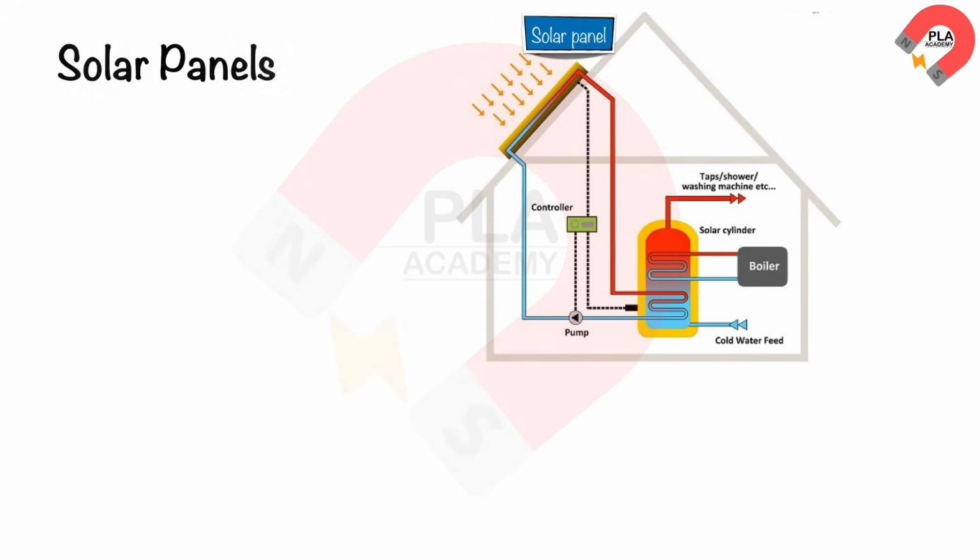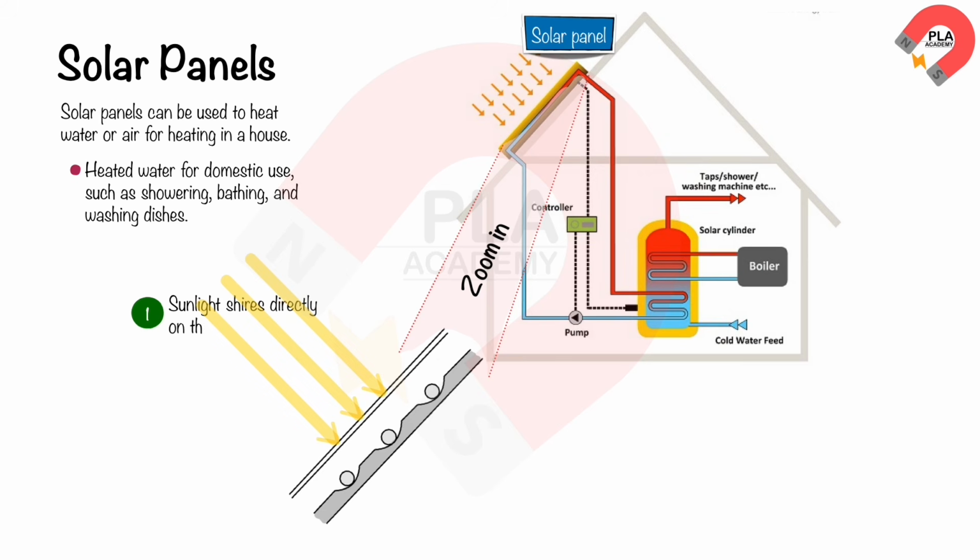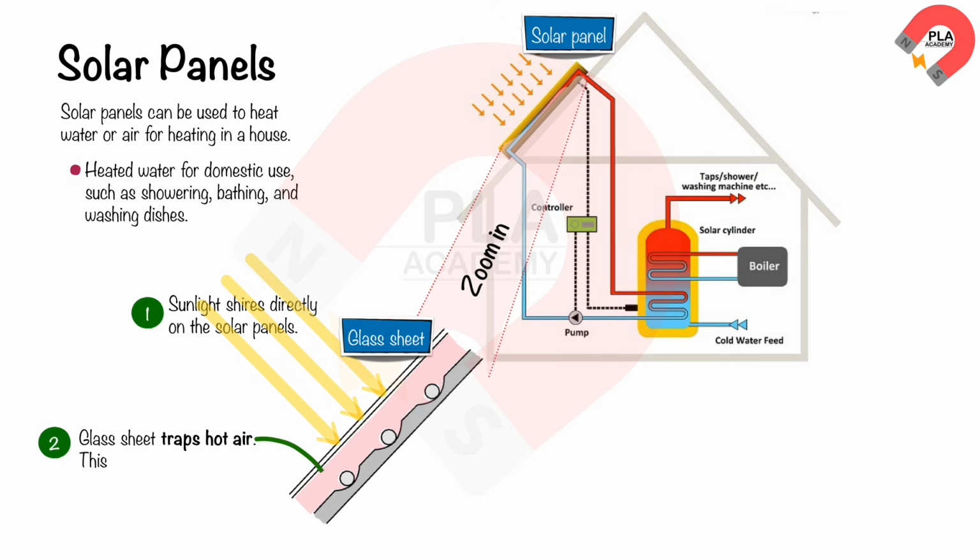Solar panels. Solar panels can be used to heat water or air for heating in a house. Heated water for domestic use, such as showering, bathing, and washing dishes. Sunlight shines directly on the solar panels. A glass sheet is coated with a substance that reduces the reflection of sunlight. Glass sheet traps hot air.